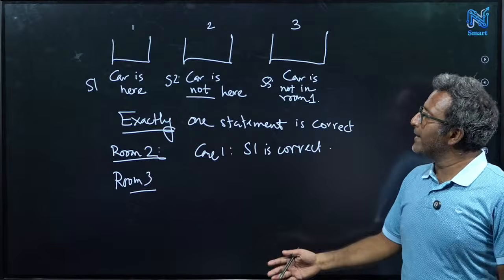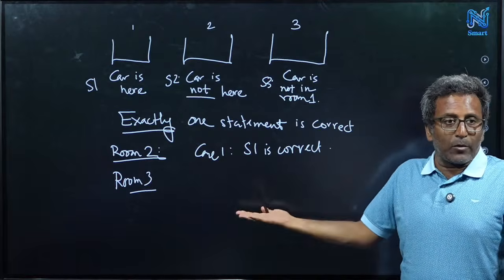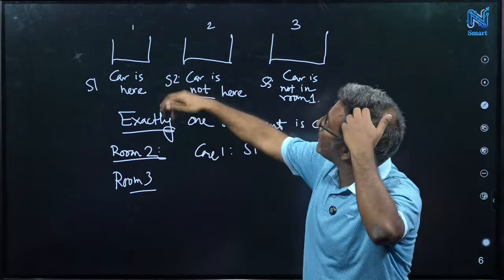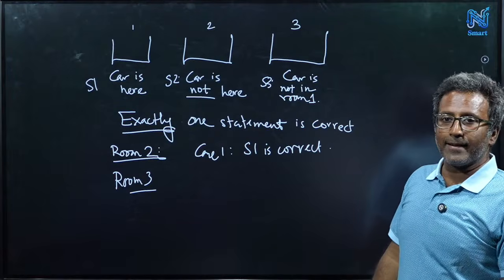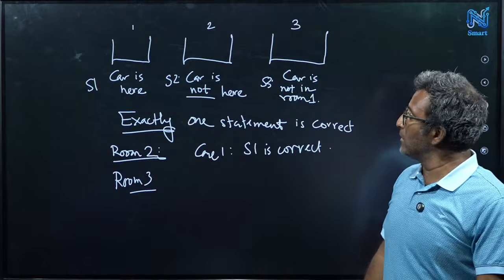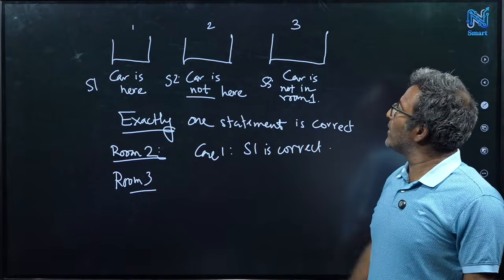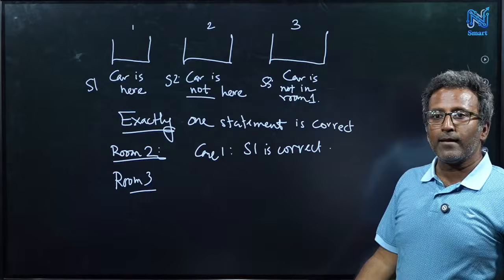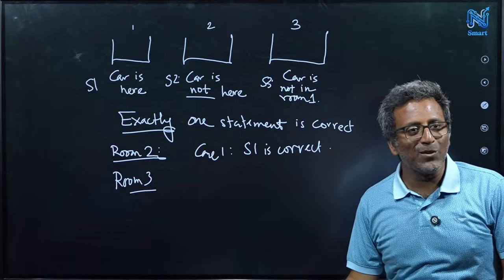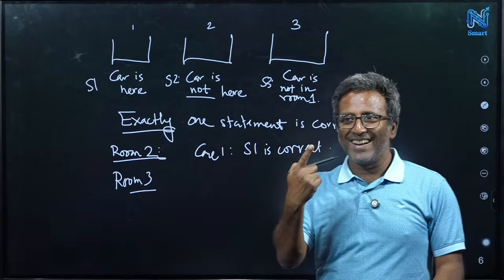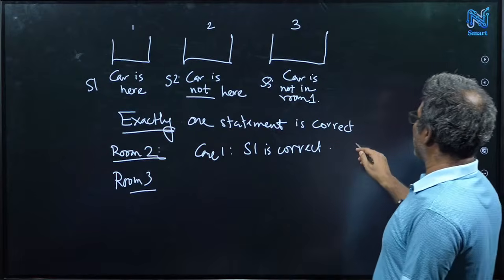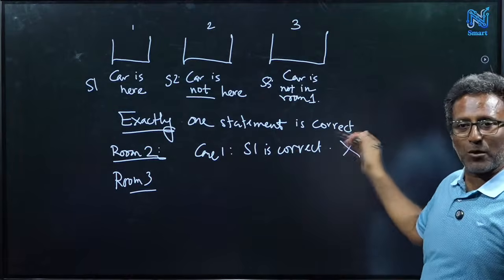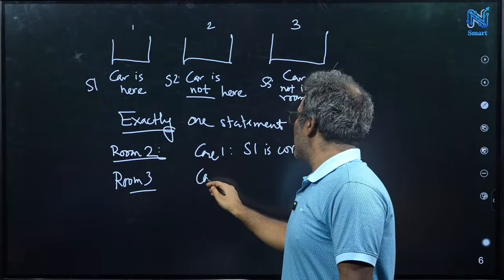Then maybe it might be wrong, because this is one possibility. So what is happening here? If statement 1 is correct, then it says the car is in room number 1. Okay, it can be. Statement 2 says the car is not here, but that is also true, because there is one car. That is also true. So that means this is a contradiction. It's not possible. Then we move to case 2.